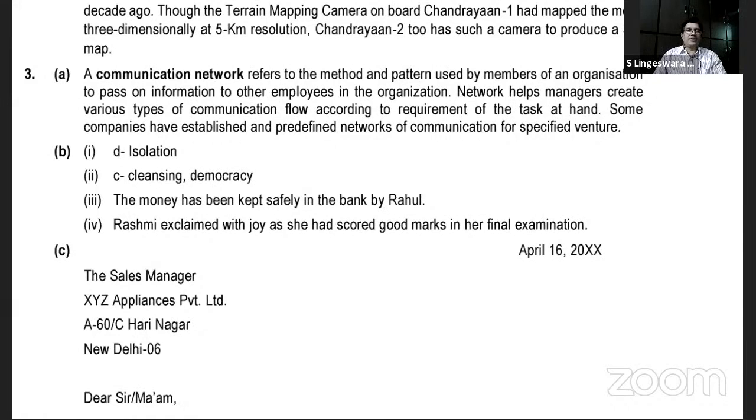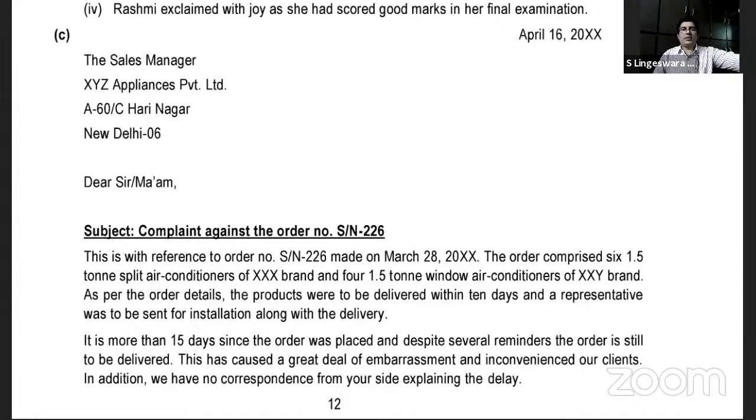And second is cleansing, democracy. So about Rahul's issue: the money has been kept safely in the bank by Rahul. Okay. And Rashmi exclaimed with joy as she had scored good marks in her final examination. So I hope even this word got introduced between us. Okay, right. And this is the letter writing.